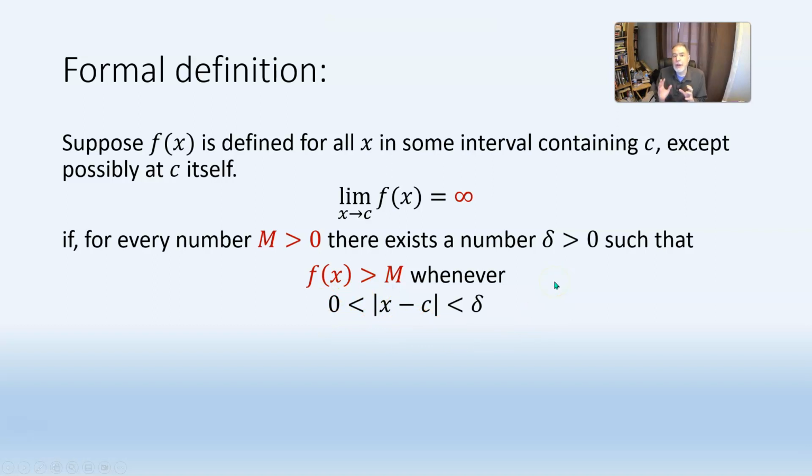So that means that for any number you pick, no matter how large, m could be 1,000,000 or 1,000,000,000 or a sextillion, I can get values of f of x to be greater than that number just by making sure x is close enough to the number that it's approaching, c.